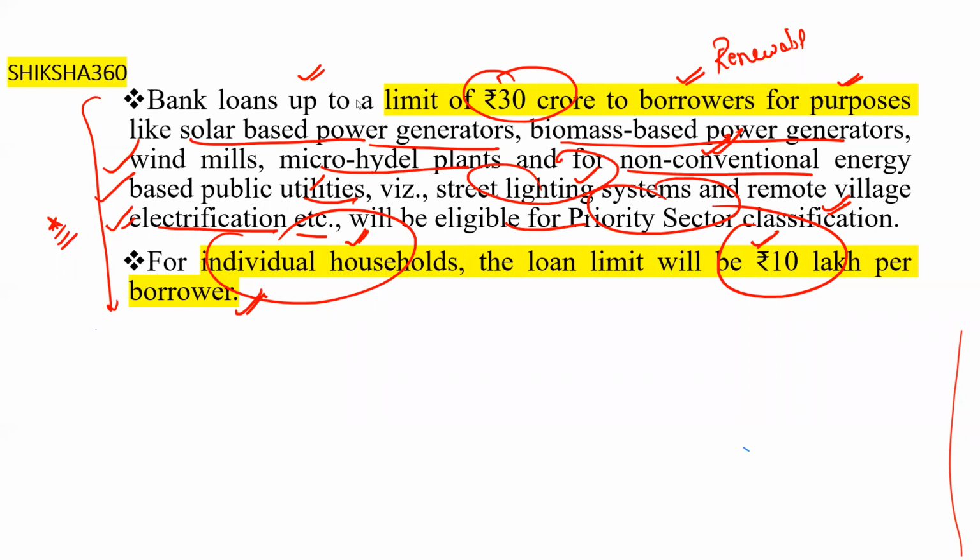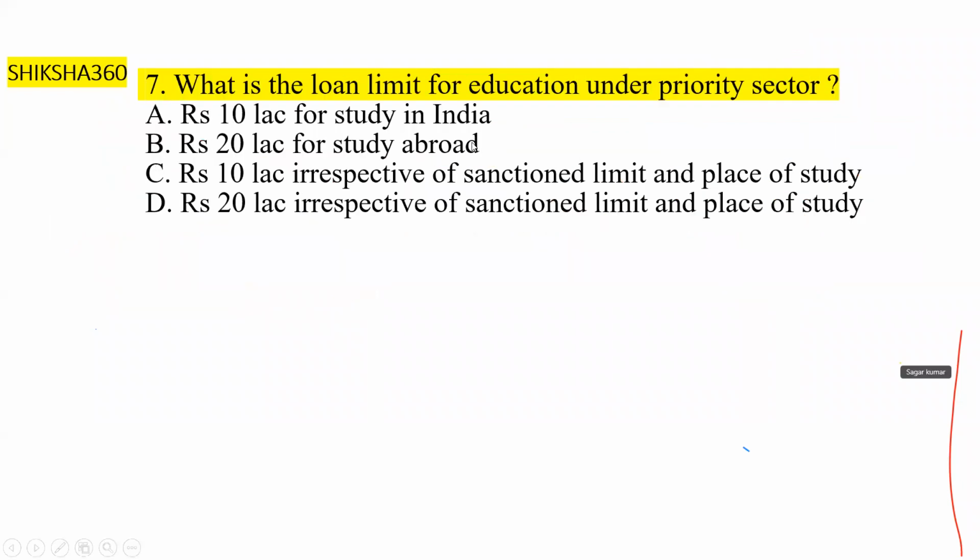Next, move to the next question, question number 7. What is the loan limit for education under the priority sector? First one is rupees 10 lakh for study in India. B option is rupees 20 lakh for study abroad. Third option is rupees 10 lakh irrespective of sanctioned limit and place of study. Option D is rupees 20 lakh irrespective of sanction limit and place of study.